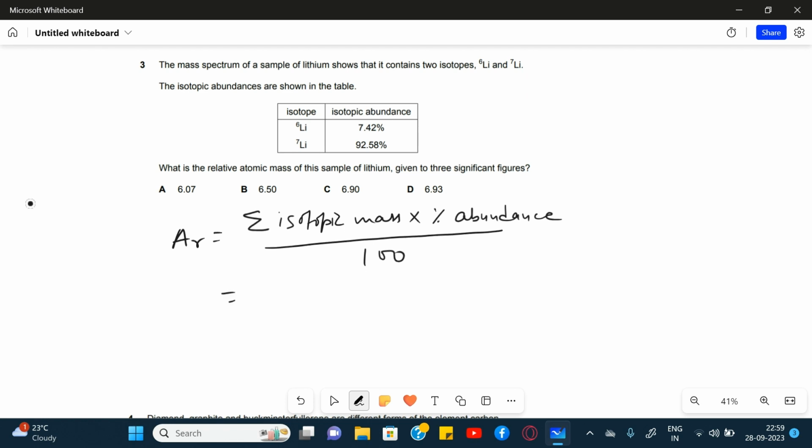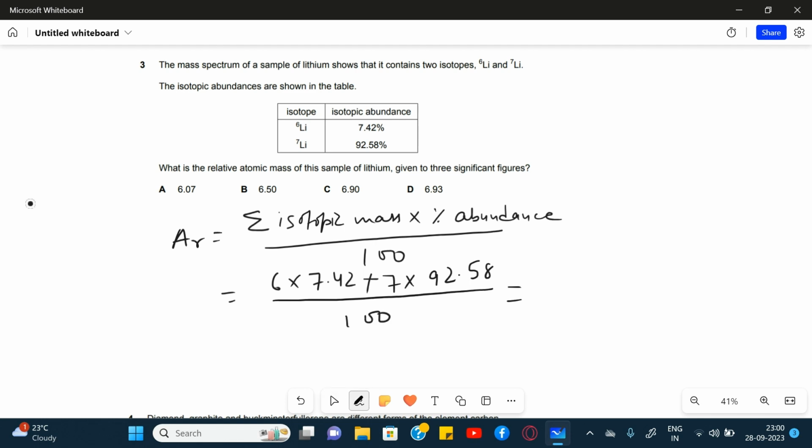So I can see that the isotopic mass for lithium-6 is 6 and its percentage abundance is 7.42, plus another lithium isotope has a mass of 7 and its isotopic abundance is 92.58% upon 100.